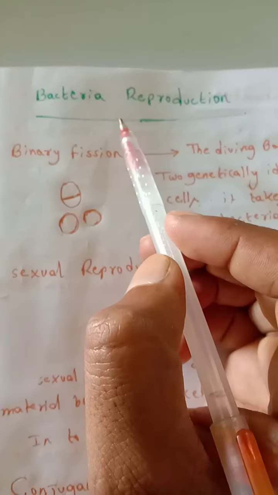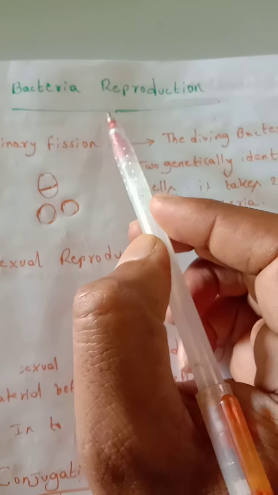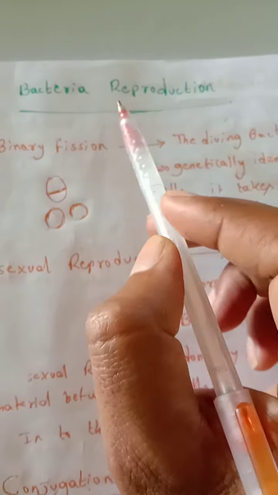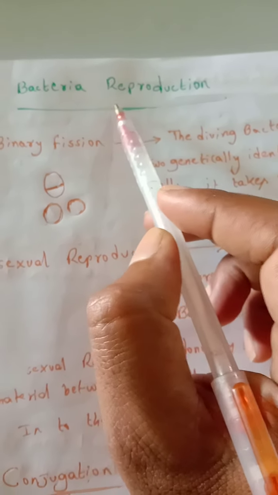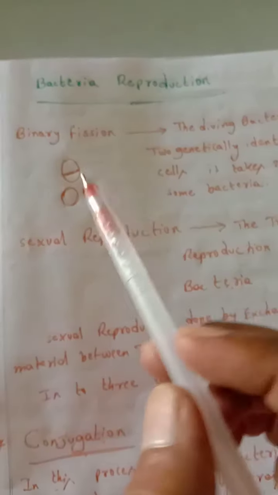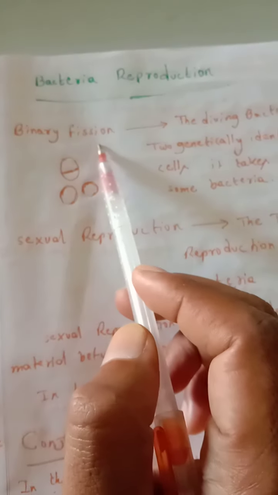Hi, my dear students. Now we discuss bacteria reproduction. Bacteria reproduction means the bacteria increasing their population by using several methods. Number one is the binary fission method.